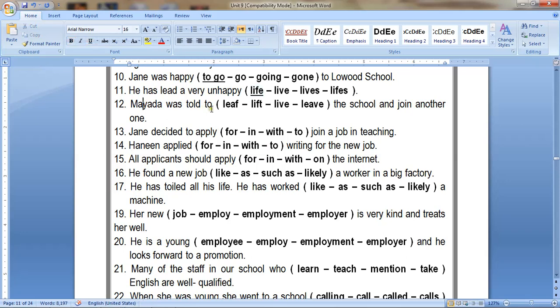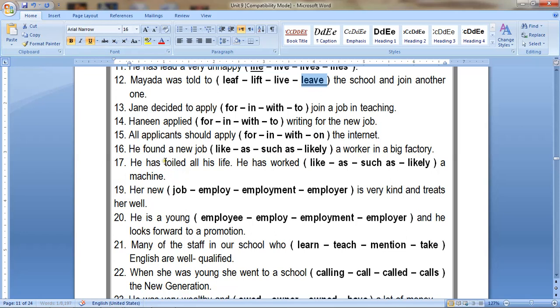Mayada was told to leave the school and join another. Once she was told to leave the school. Number 13: Jane decided to join a job in teaching. Okay, you have to think carefully. Apply here, join is an infinitive, so use apply to plus infinitive.